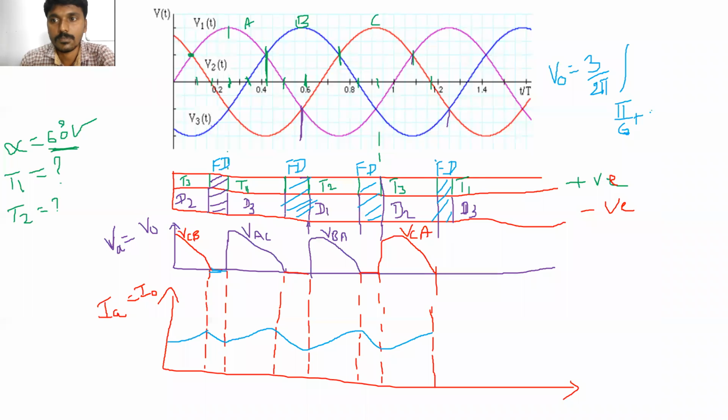Am I audible, all of you? Pi by 6 plus alpha to 4 pi by 6 plus alpha. Clear? So which voltage is present? VAC. VAC into d omega t. This is the line voltage. So we have to derive the equation for the line voltage. Okay, the remaining equation we will derive in the next lecture.